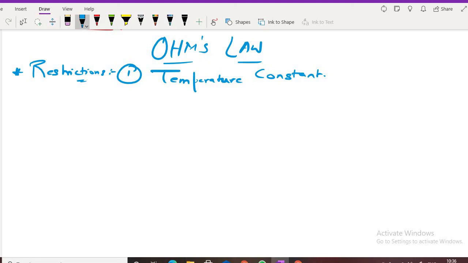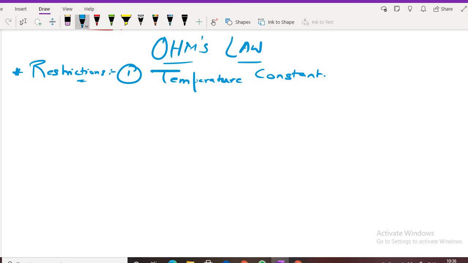No, sir. Okay. So, whenever you are studying Ohm's law, you have to keep this in mind: the temperature has to be kept constant. Okay? If the temperature varies, Ohm's law is invalid. Have you understood? Now, if the temperature is constant, then understand what this Ohm's law states.